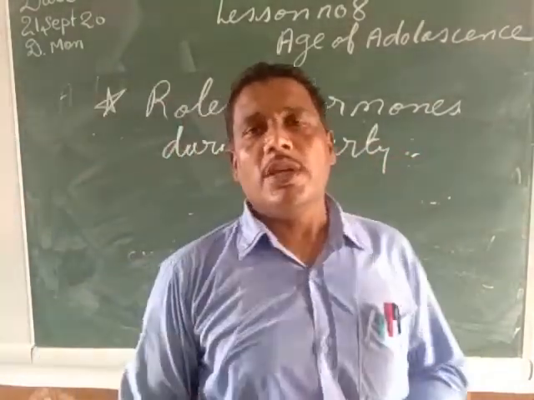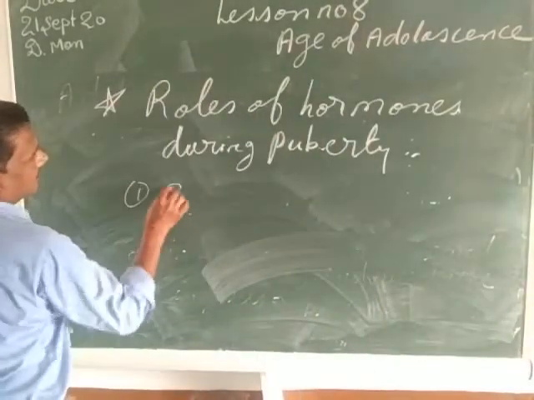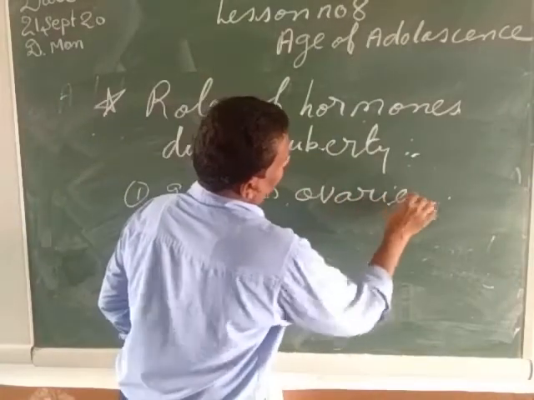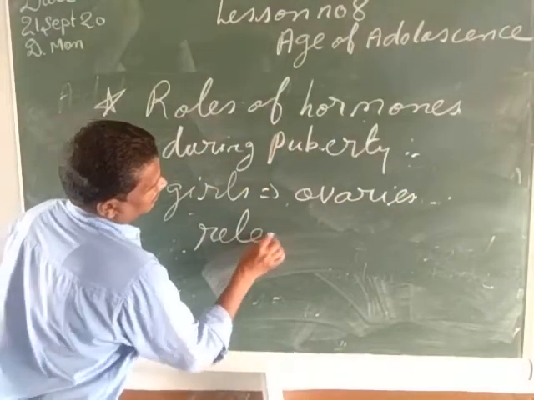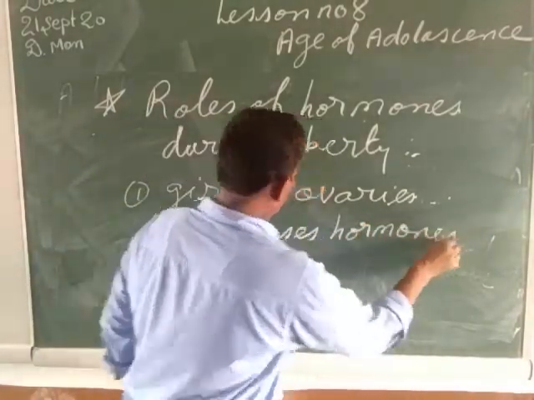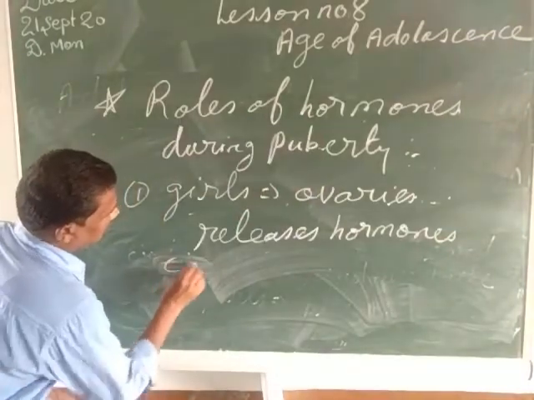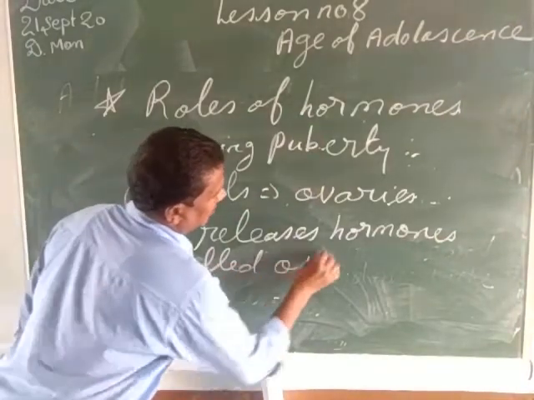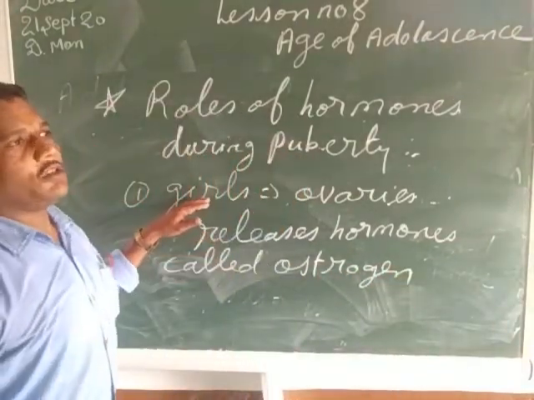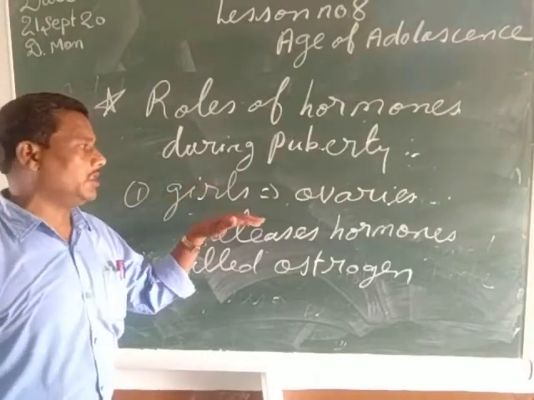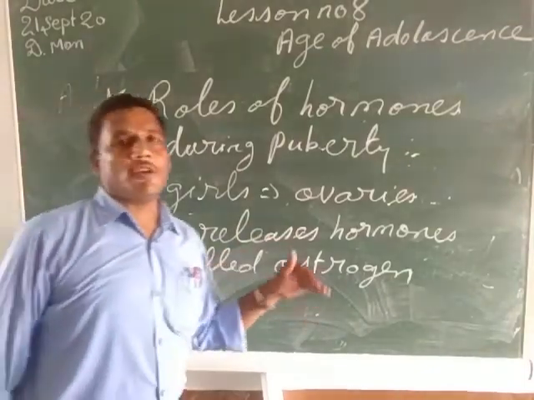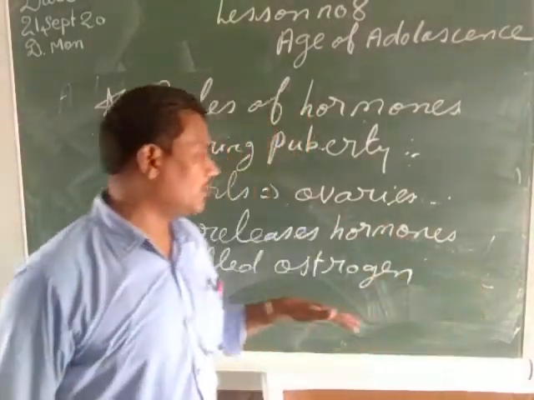As my children, you know that in the case of the girls, the ovaries release hormones called estrogen. So my children, in the case of the girls, during the age of adolescence or during the age of puberty, the ovaries release the hormone called estrogen, which is responsible for the development of the secondary sexual characteristics in the case of the girls.